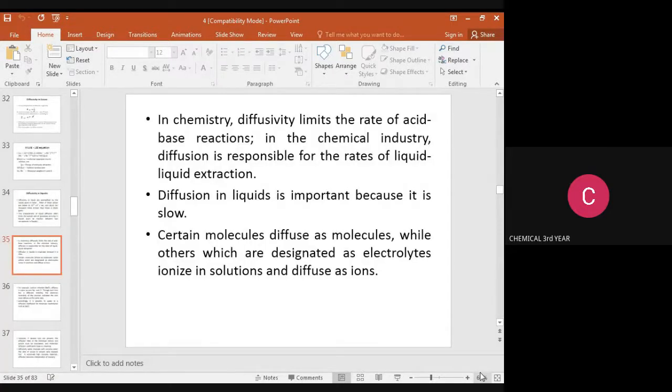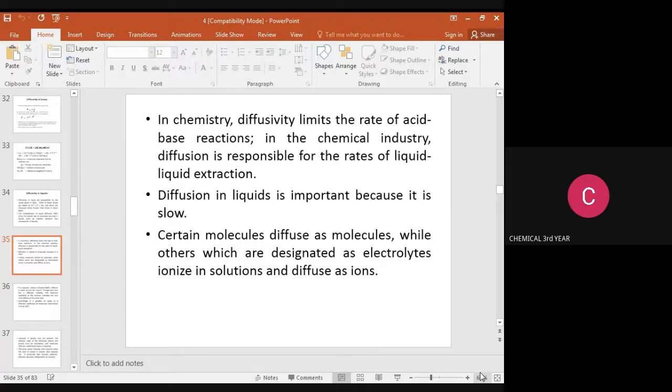In chemistry, diffusivity limits the rate of acid-base reactions. In the chemical industry, diffusion is responsible for rates of liquid-liquid extraction. Diffusion in liquid is important because it is slow. Compared to diffusion in gases, diffusion in liquid is slow.